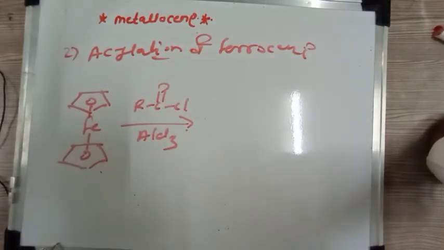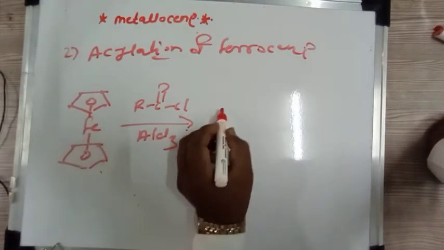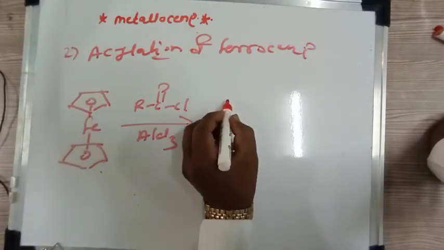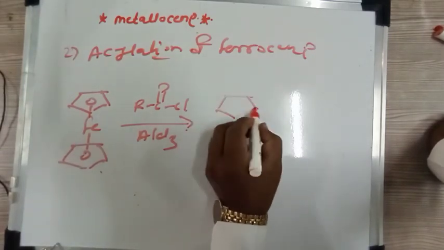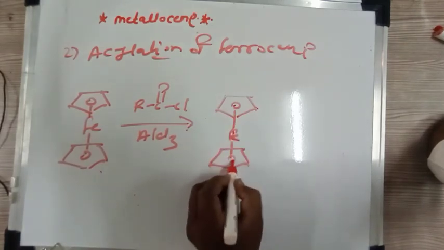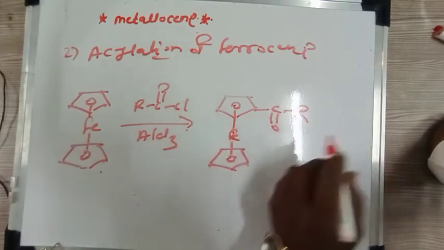Then in this case first the carbocation is generated, and this ferrocene is electron rich, therefore it shows electrophilic substitution reaction, and we get Fe, C double bond O, and this is your R group.